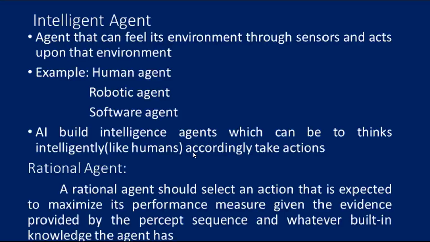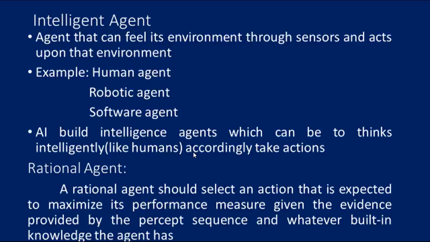Next we are going to see what is meant by structure of an AI agent. The task of AI is to design an agent program which can implement the agent function. The structure of an intelligent agent is a combination of architecture and the agent program. So we can say agent equals architecture plus agent program. So an agent does not act by its own; architecture is important and the agent program. Altogether it is called an agent. So what is an architecture here? Architecture is the machinery that an agent executes on.